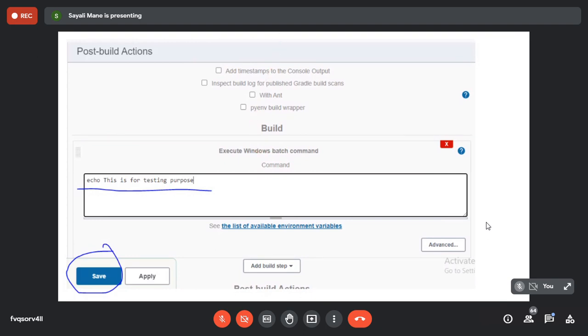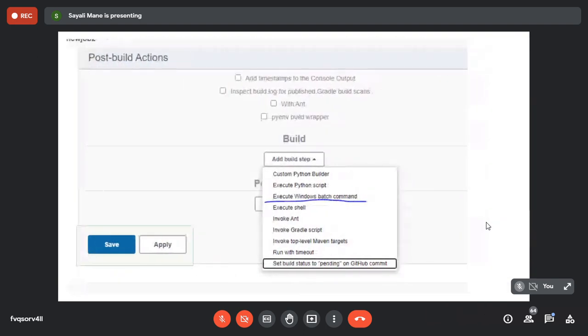Done. After that, you will get this screen. Ma'am, can you show the previous screenshot? Just wait a minute. Add build step. Click on execute Windows batch command. This one.